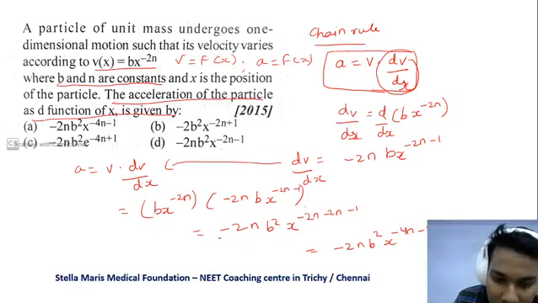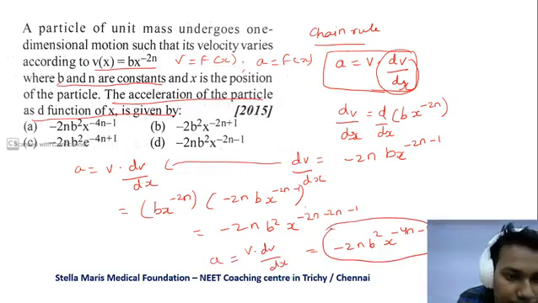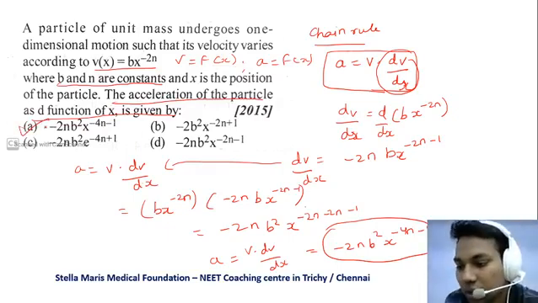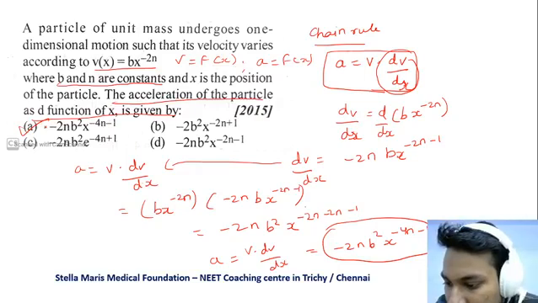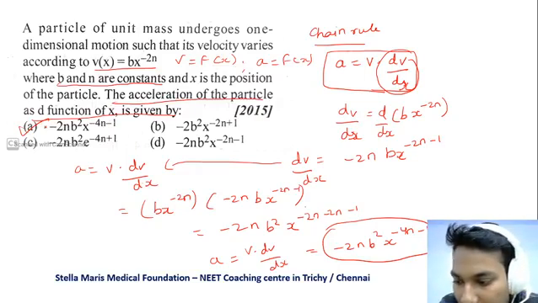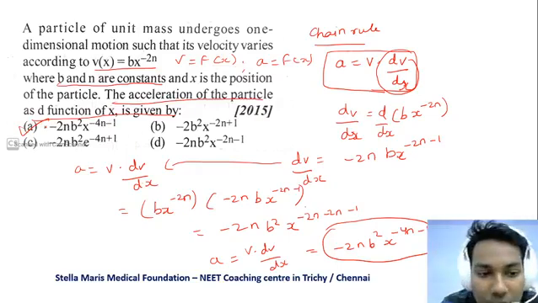This is a, that is v dv by dx is equal to a. So this is the answer, and option A is the right answer. Okay, A is the right answer.